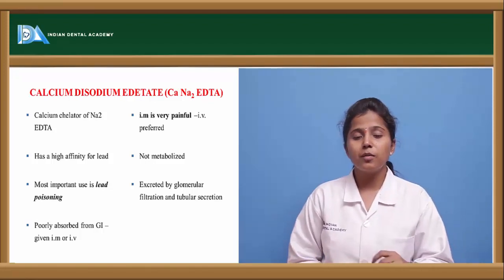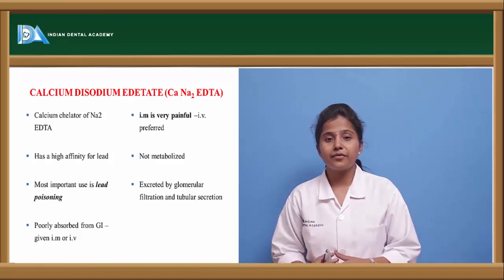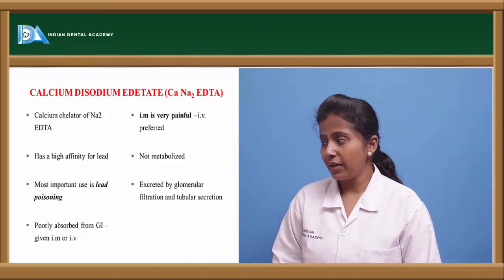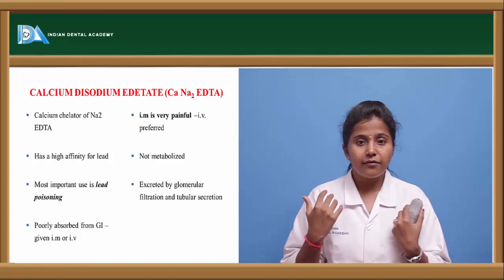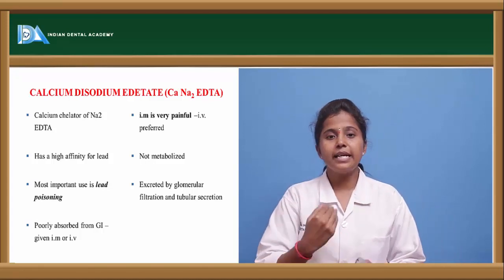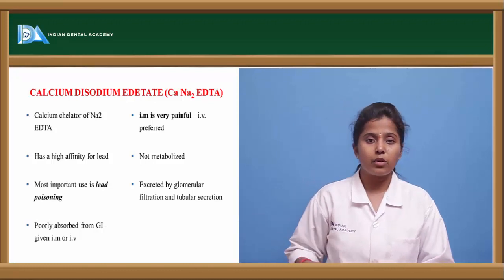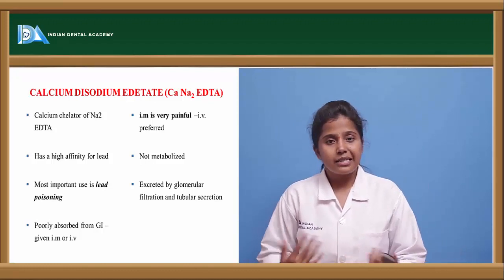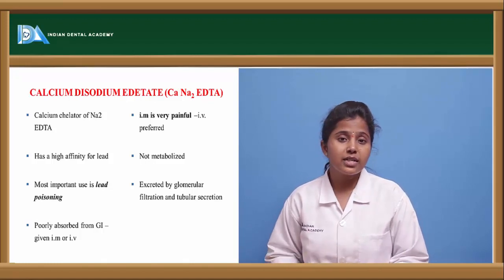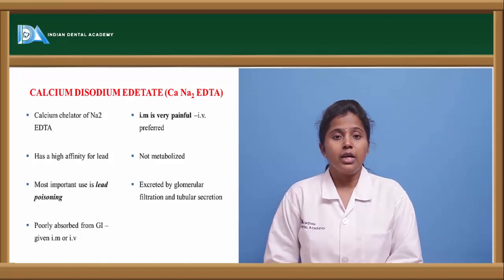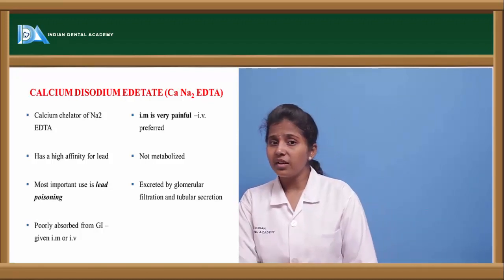It is used only in lead poisoning, and it is poorly absorbed from the GIT. If we give it orally, it enters the GIT, undergoes metabolism, and is easily absorbed. But EDTA is not recommended, or not administered, orally. So it is administered only by the IM and IV routes.